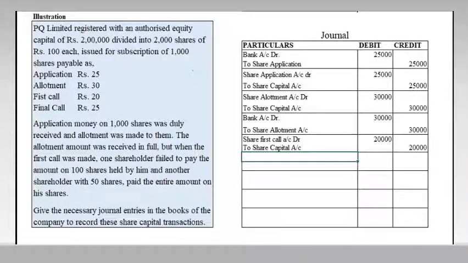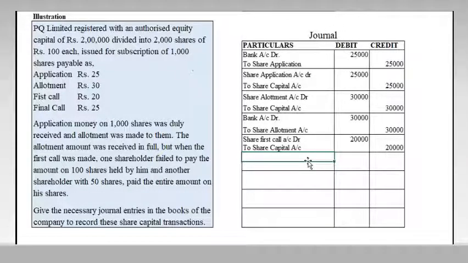Then here one shareholder failed to pay the amount on 100 shares held by him. So when the first call was made, one shareholder failed to pay the amount on 100 shares held by him. So he didn't pay his first call money on his 100 shares.